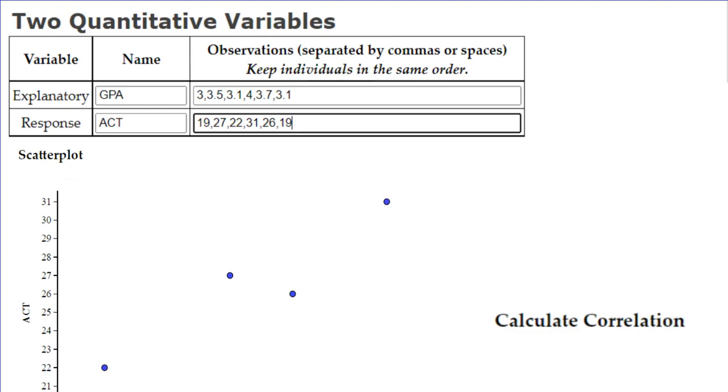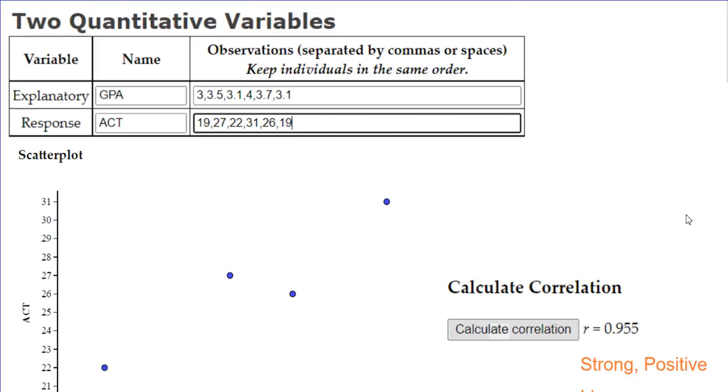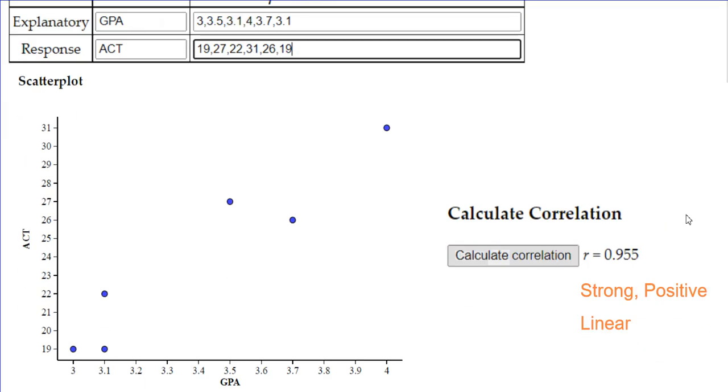All right, so by entering it in, like we said, the explanatory and the response, we're getting a scatter plot looking like this. And when I asked it to calculate the correlation coefficient, we got 0.955. So it's strong, it's positive. I'm going with the form being linear because I'm looking at how the points are arranged. It is not determined by the value for R. Remember, we're looking at the direction of the points, how they are arranged, and I can see if it's a linear format or a nonlinear format. And I see this linear pattern happening here.